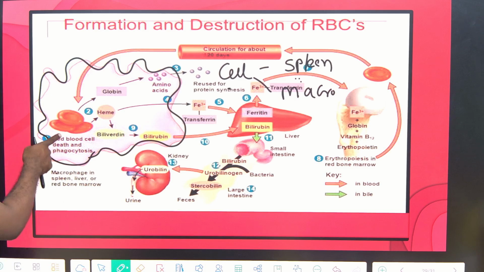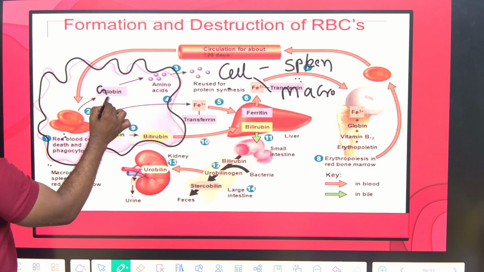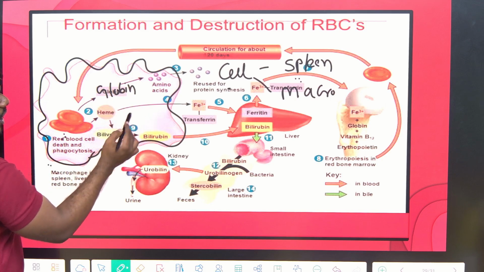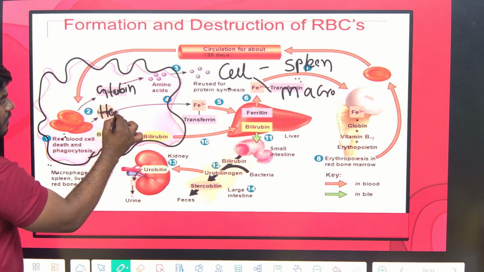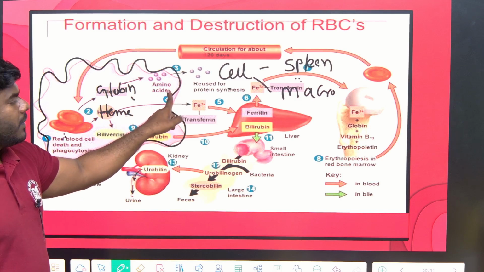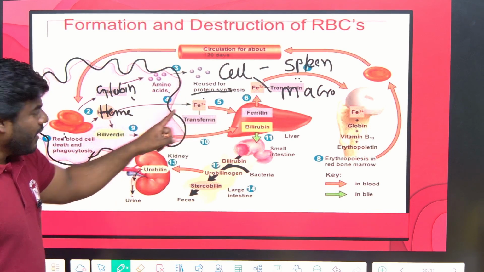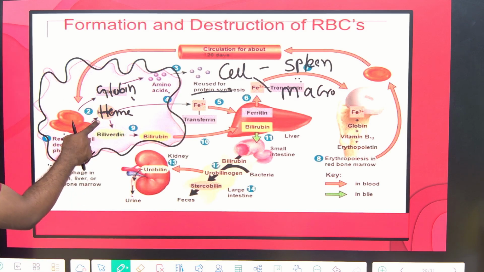Correct na? Now after 120 days, RBC breakdown gives rise to what protein? Globin. And the non-protein part is called? Heme. Correct na? Globin is protein only, no? Protein breaks down into amino acids. And again those amino acids are reused for the synthesis of proteins. And what about this heme? Heme is what actually? Non-protein part.